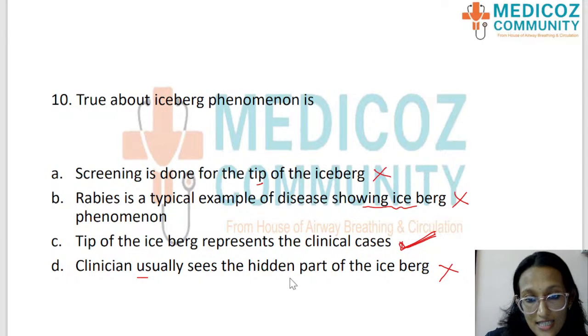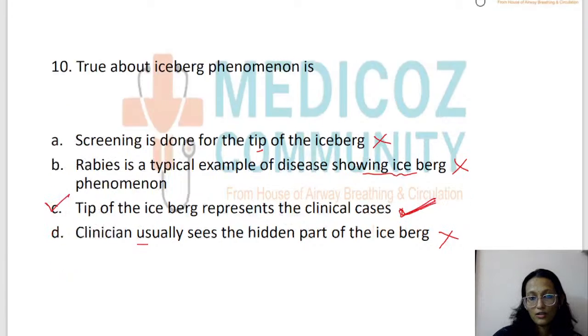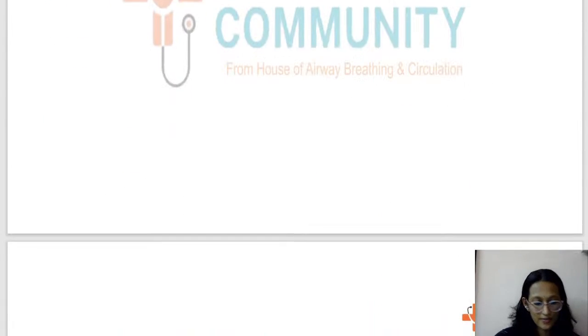So tip of the iceberg represents the clinical cases is the right answer. Clinician usually sees the tip of the iceberg and not the hidden part. So I hope that it's very clear. Iceberg phenomenon, the right answer is tip of the iceberg represents clinical cases. So option C is right.